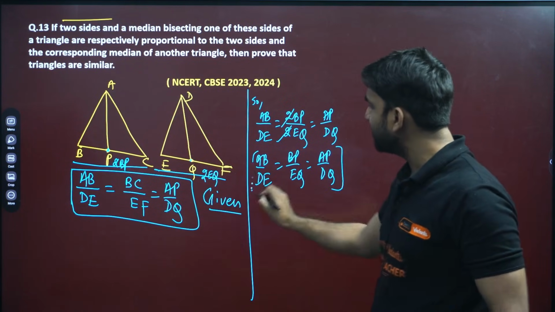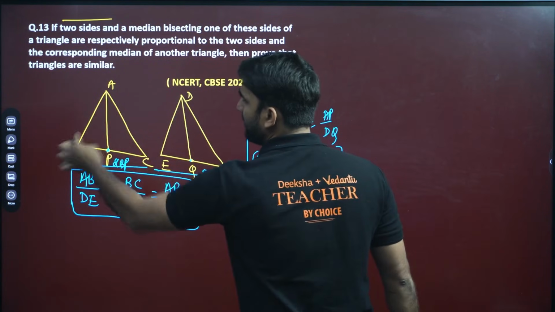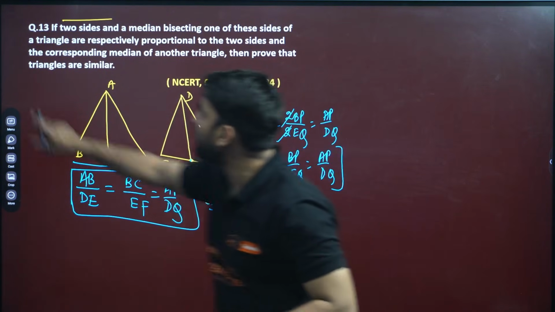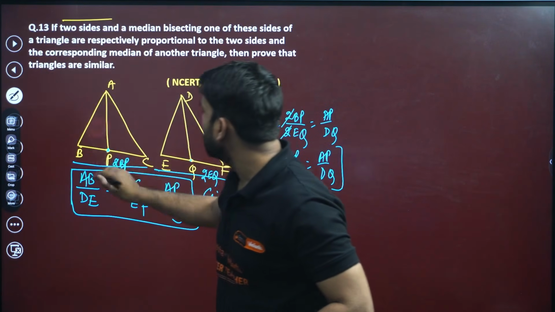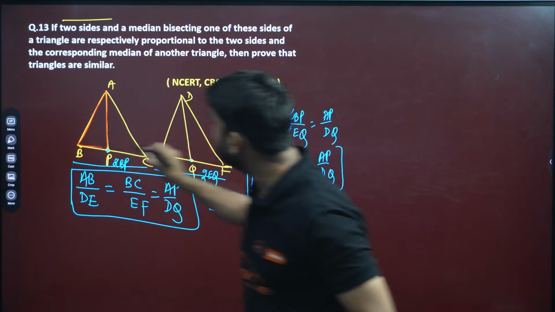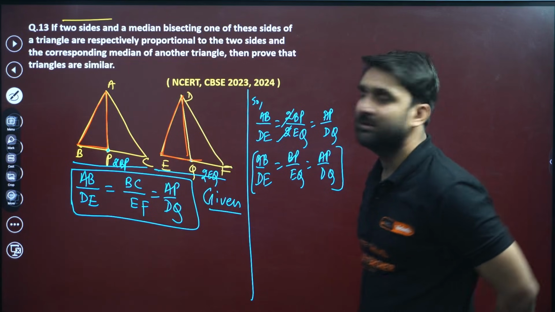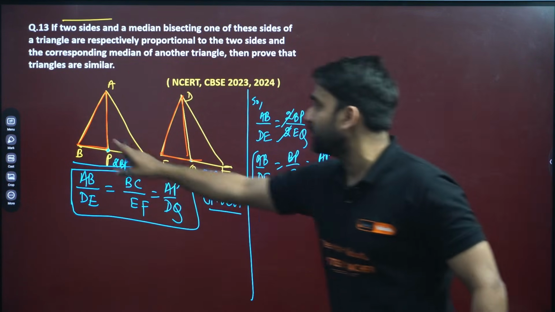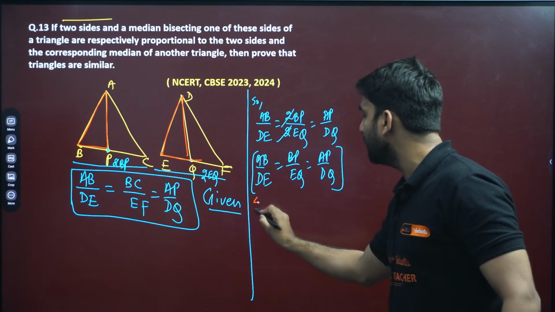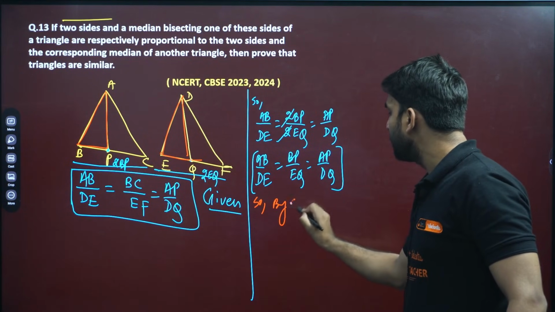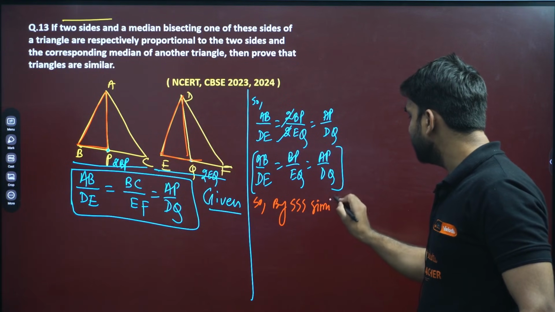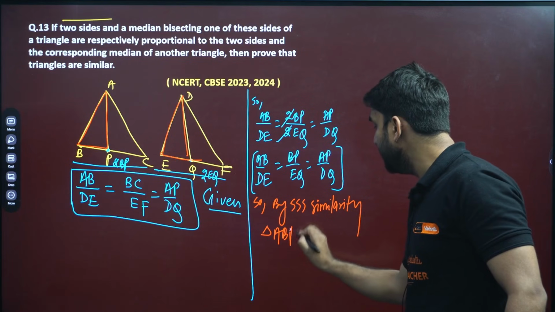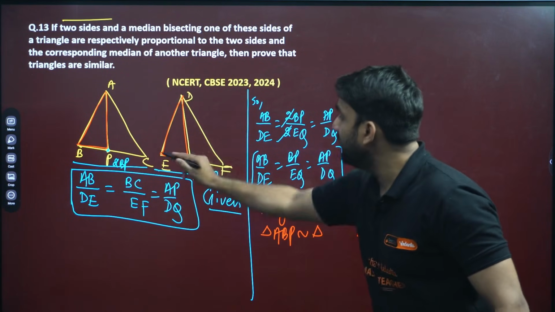Can you see where these sides are? AB by DE equals BP by EQ, and AP by DQ. So can we write by SSS similarity that this small triangle and this triangle have become similar to each other? Yes, my dear, because these are all corresponding sides of these two triangles. So by SSS similarity, triangle ABP is similar to triangle DEQ.